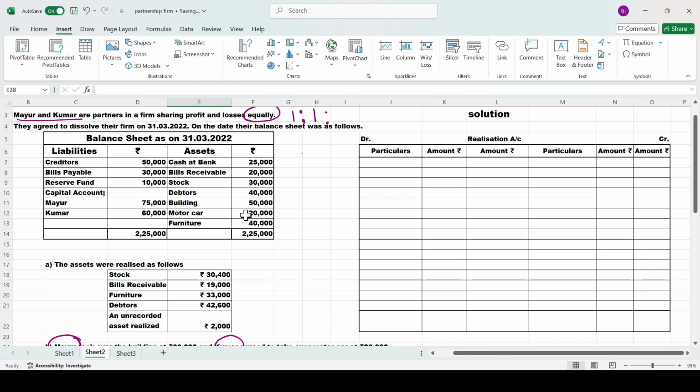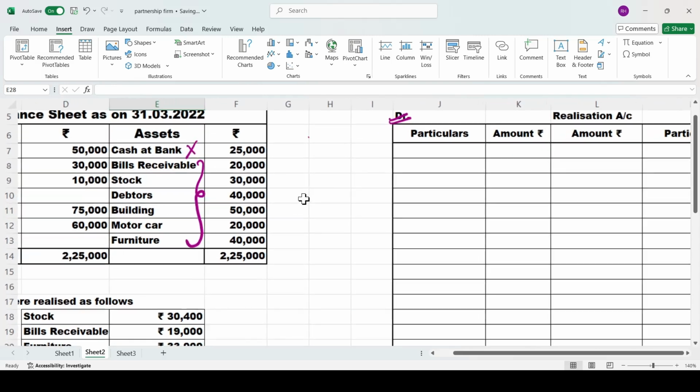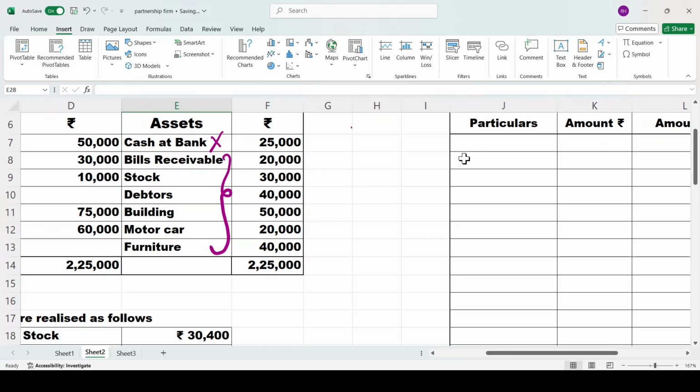See here the assets. Cash at bank is there, don't record it. Except cash in hand, cash at bank, the P&L account is not there, and RBD or PBD is also not there. Apart from that, all the remaining assets should be recorded on the debit side of your realization account one by one. So we'll move on to recording on the debit side of your realization account. Okay, we'll go one by one here.